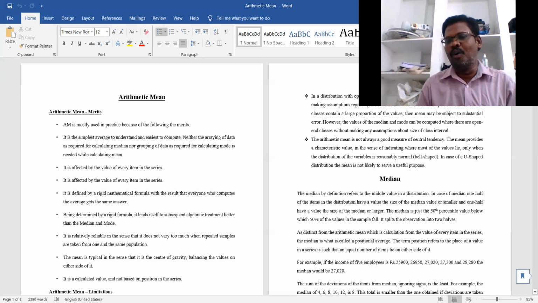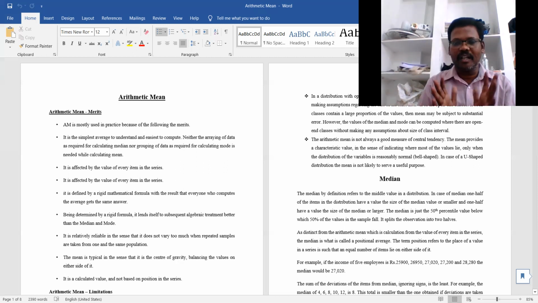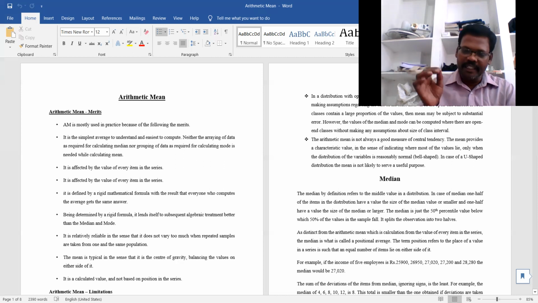Take the mode, for example. Here the mode is also the same thing. Whatever value is repeating the most number of times, that is taken as the average. The remaining values may be very high or very low, but they are not considered in the calculation. But it is not like that in the arithmetic mean. We have a rigid formula, and each and every value is considered. No value is neglected when we are calculating the arithmetic mean.